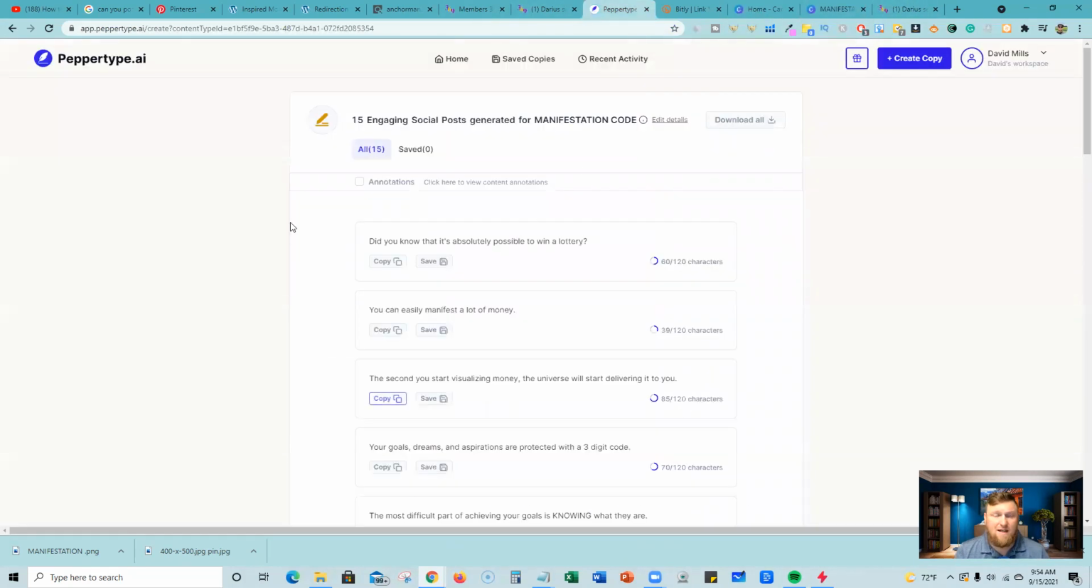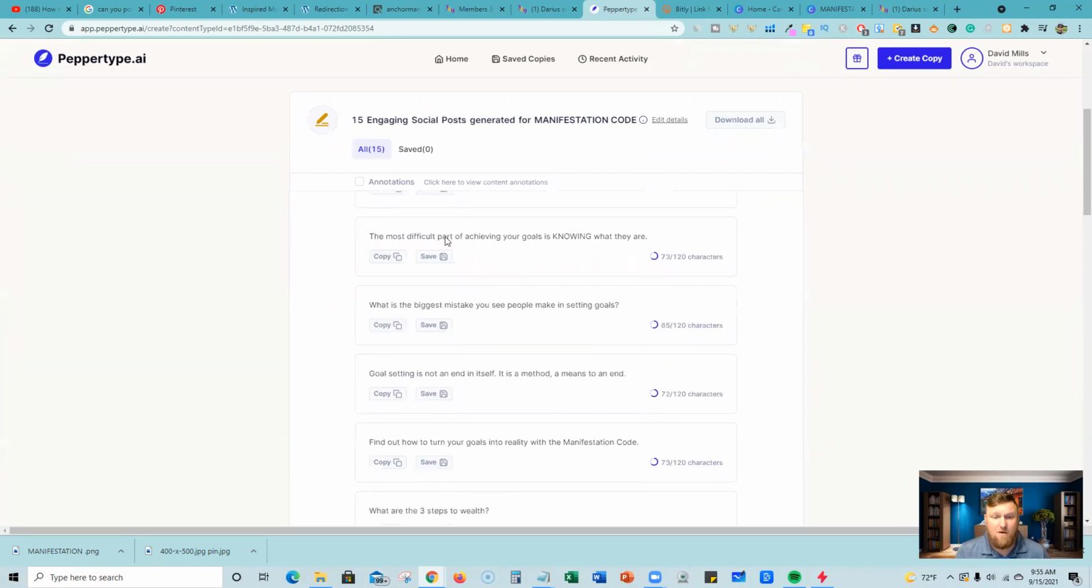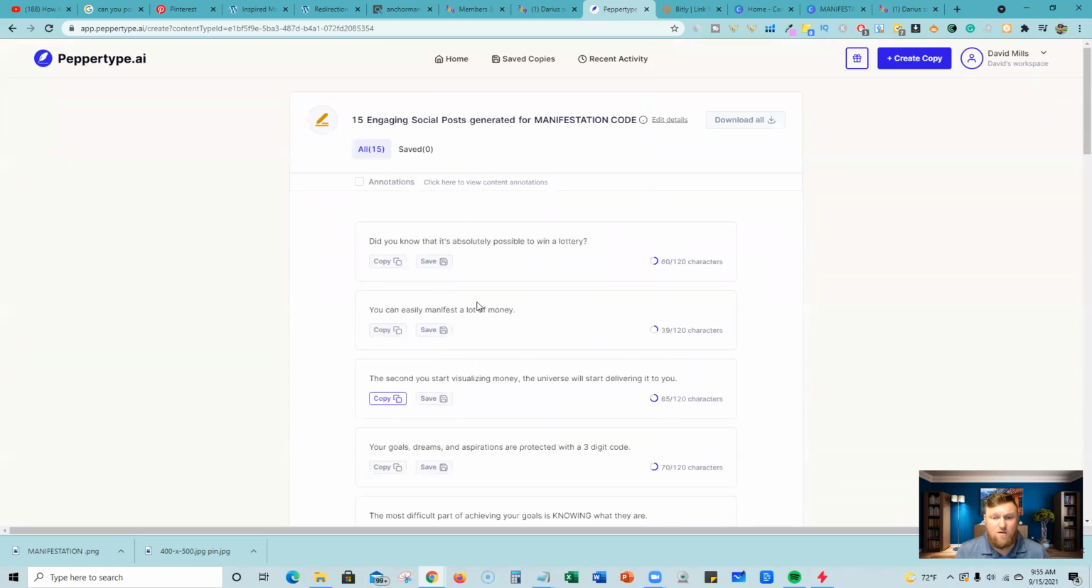And then I used a tool called PepperType, which is an artificial intelligence writer, much like Jarvis and Conversion AI rather. And this tool is really, really great. I've been using it a lot lately. I'll leave a link below to that as well if you want to check out PepperType. But you're able to get a lot of social media posts all at once. I just typed in some information about the manifestation code, and it gave me 15 posts that I can use for Pinterest or any other site. And so I copied that over.